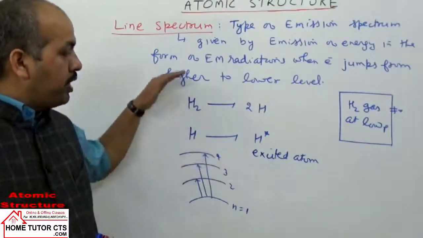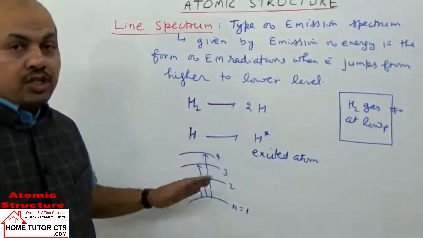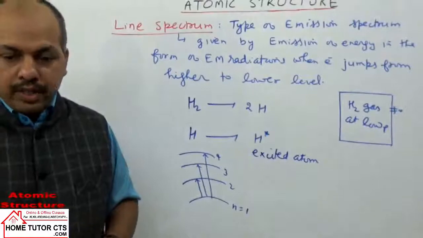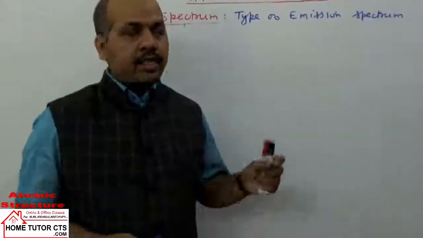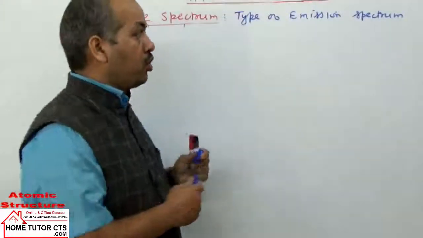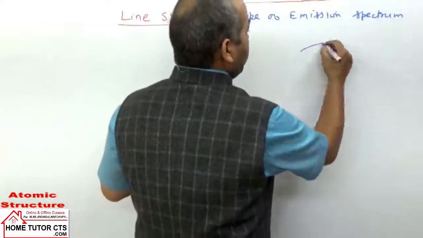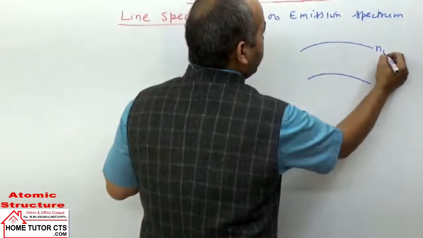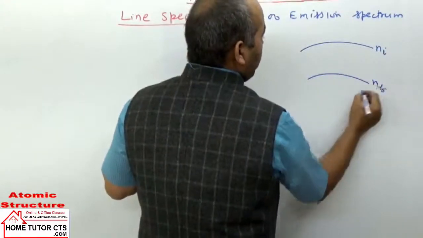Let us first take calculation of wavelength for such radiations when the electron comes from higher to lower level. In this case, when the electron jumps from higher to lower level, this can be taken from any higher orbit. I will write this as Ni. It is Nf, it is nucleus.